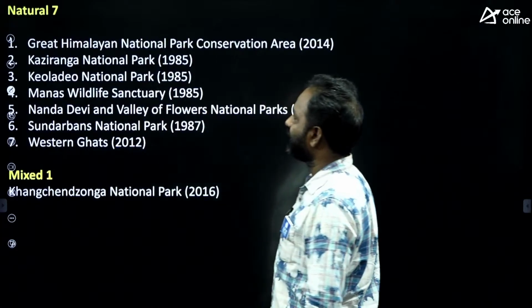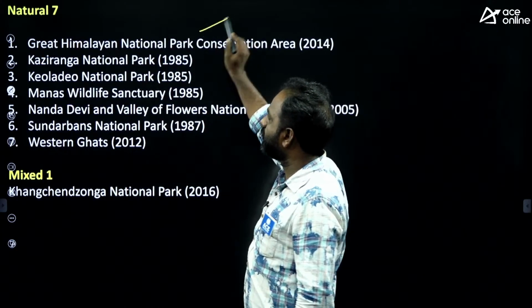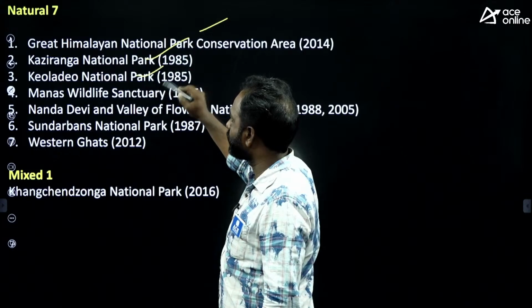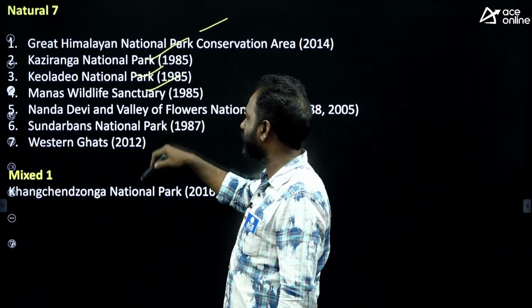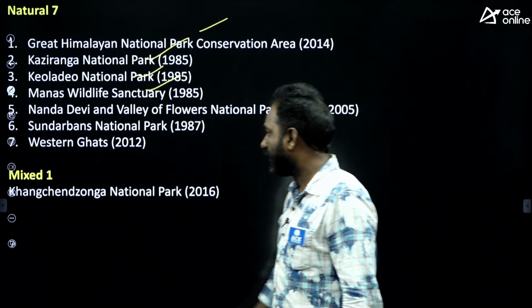And these are related to natural: Great Himalayan National Park, Kaziranga National Park, Keoladeo National Park, Manas Wildlife Sanctuary, Nanda Devi, Sundarbans, Western Ghats, and also Kanchenjunga National Park.